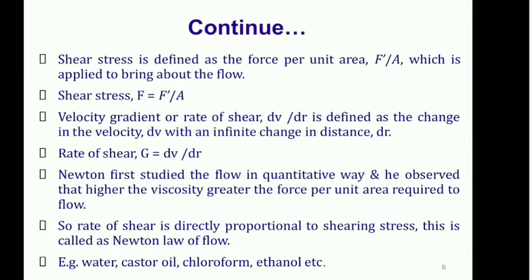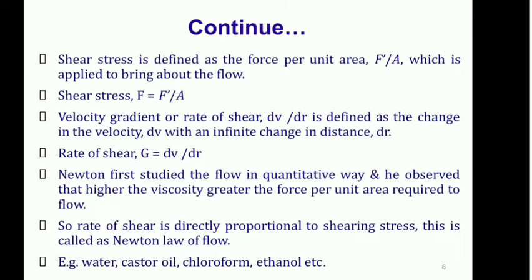So in this equation, F dash is the force applied, it may be in newtons or dynes, and A is the cross sectional area, it may be meter square or centimeter square. Second, what do you mean by rate of shear, or it is also called the velocity gradient. So velocity gradient or rate of shear, denoted by dV by dr, is defined as the change in the velocity, that is dV, with an infinite change in the distance dr.